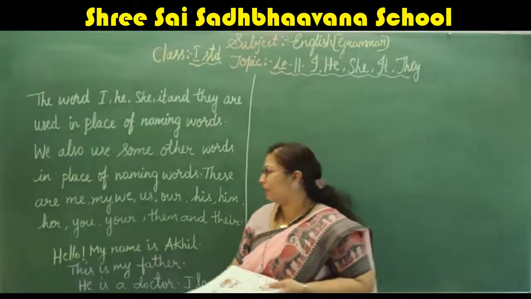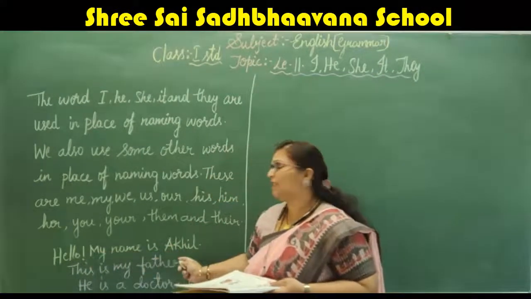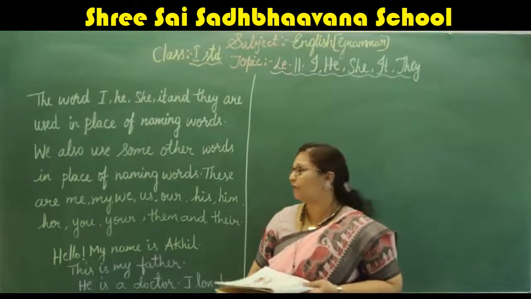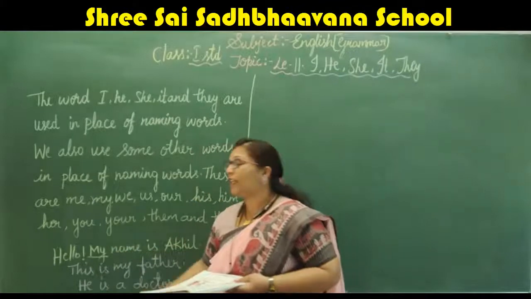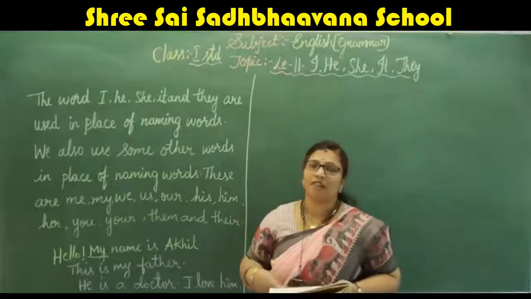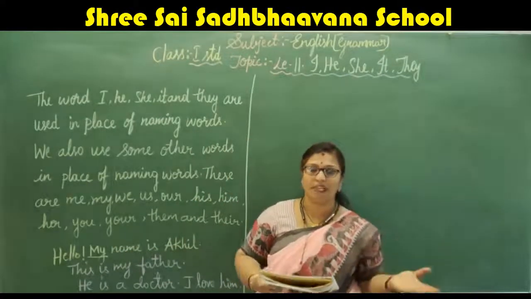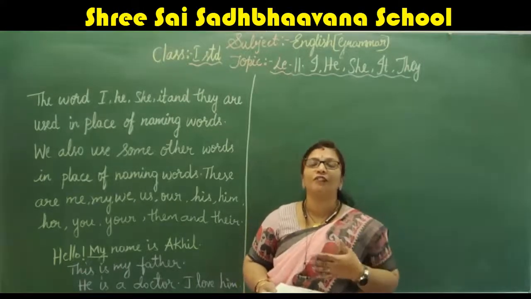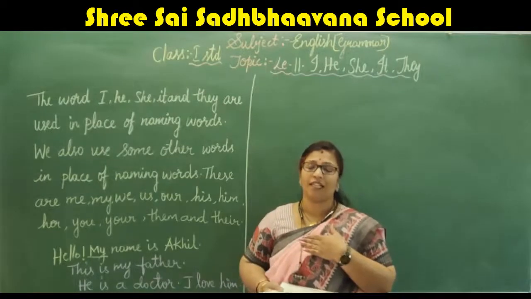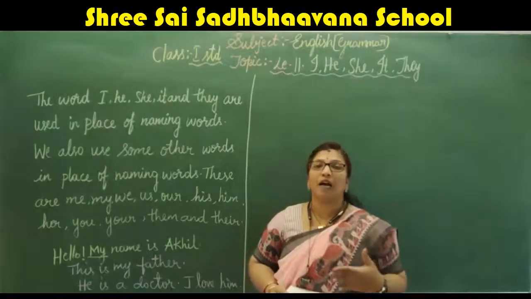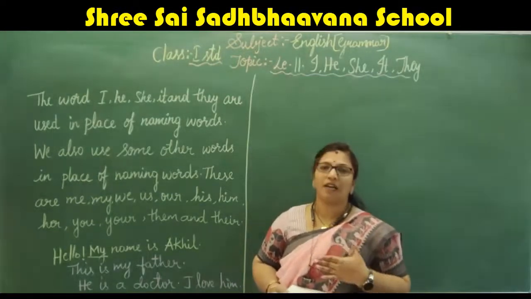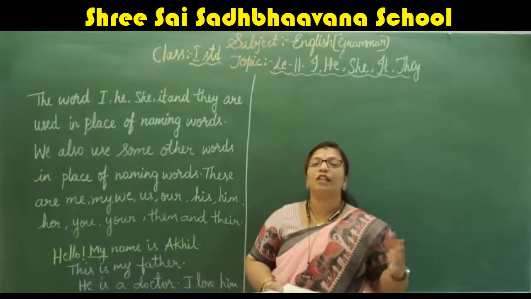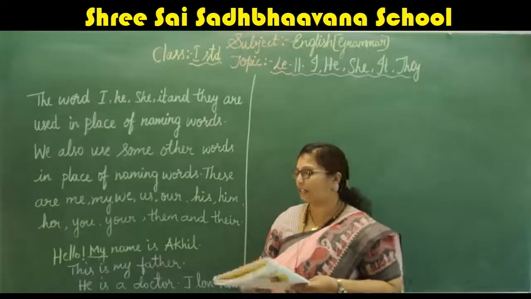So for example, hello, my name is Akil. What did he use? My, right? So he is saying my name is Akil, my name is teacher, my name is Rani. For whom do we say this? For ourselves, when we are speaking, we use my. I also we will use, my also we can use. So it depends upon the sentence.